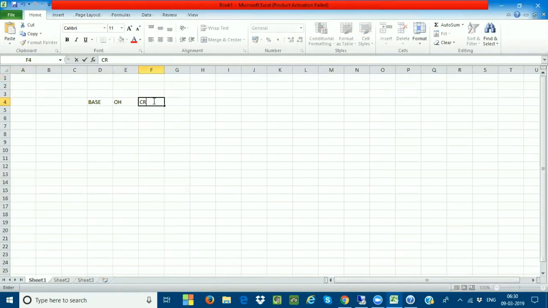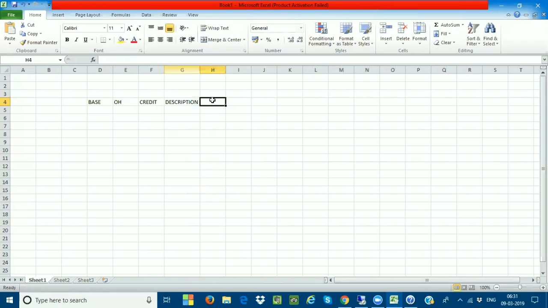Credit always hits the cost center. Okay, credit. Now, what is the description? Description, and here I'm putting from mine to. This is going to be the normal one. So this is going to be the header, which we are going to call a header.